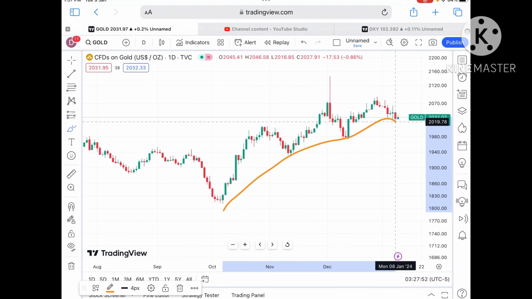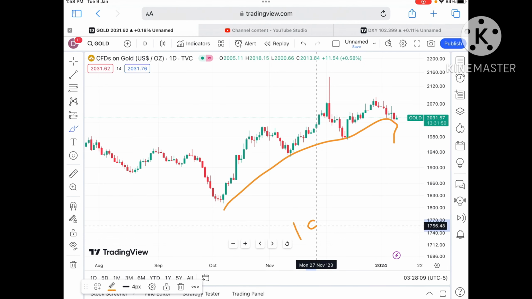Because there will be a clear pattern forming looking at this particular chart, chances are high that once the price starts moving below 2010, a further downfall we can see towards 1998, and from there a probability of going to 1983. From there a level of around $1976 to a level of 1971.